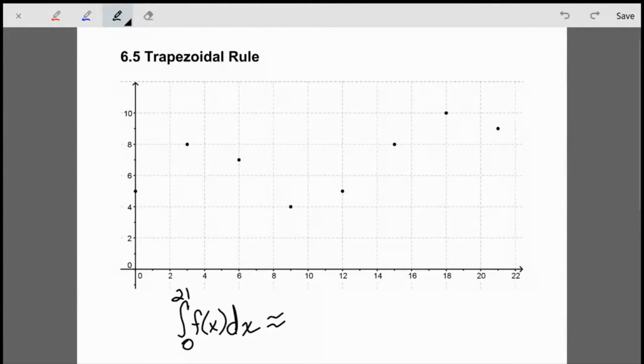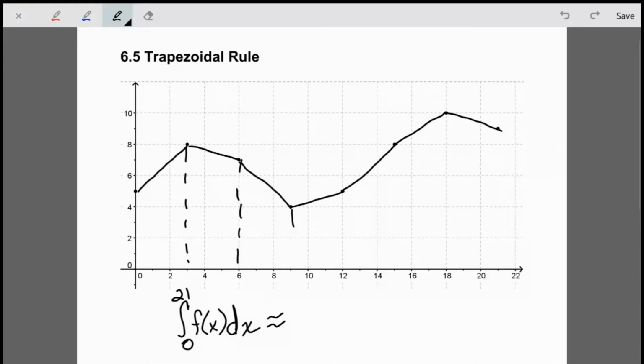So for example, I have a point at x is 0, and I have a point at x is 3. If I connect those 2 points with a straight line, and then I draw in a vertical here, you can see that I've now got a trapezoid. And I'm just going to do this with all my consecutive data points. I'm going to create a bunch of trapezoids that are going to approximate the area that would be underneath this function. So we don't really know what's happening between these data points, but this gives us a good way to at least approximate what the expected integral value would be.